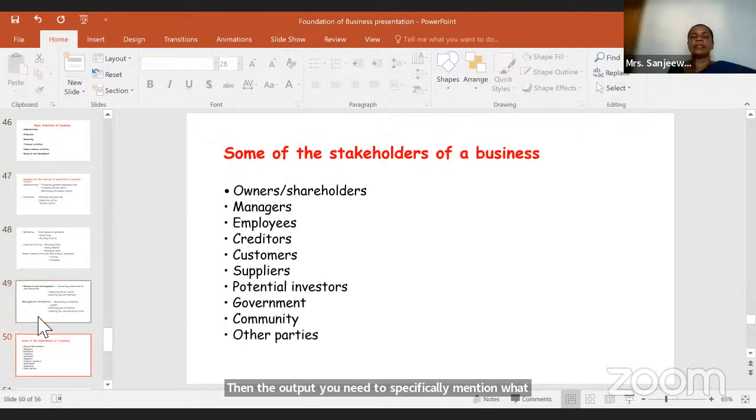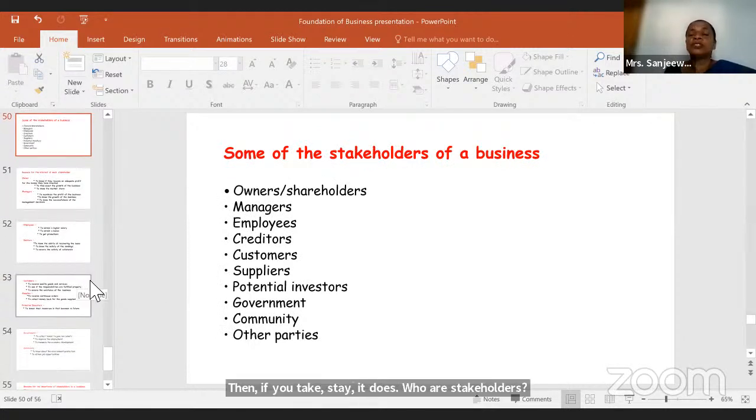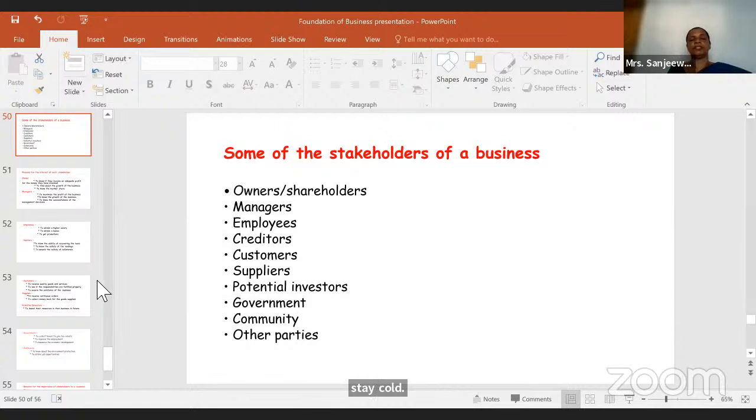Then if you take stakeholders, who are stakeholders? The people who have an interest in the business are stakeholders, right? Owners, they have an interest in the business. Managers, employees, creditors, customers, suppliers, potential investors, government, community, and other parties.